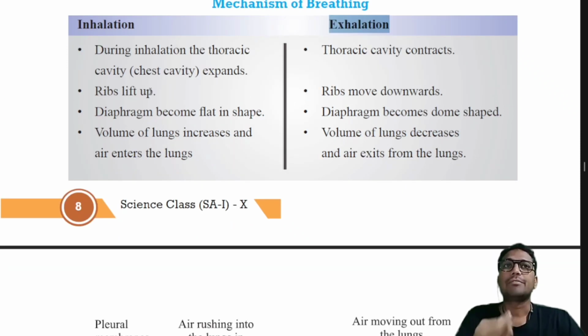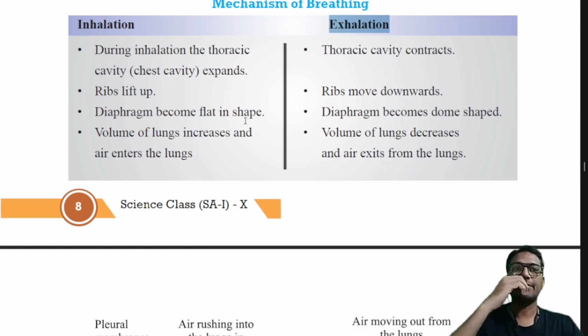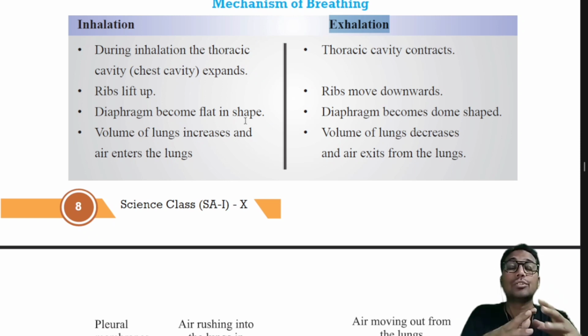Inhalation of the ribs lifts upward and outward, whereas exhalation of the ribs moves downwards and inwards. Diaphragm becomes flat in shape. Okay, so when inhaling, the diaphragm, which is dome shaped, becomes flat. So the area inside increases, therefore the pressure decreases. The larger the volume, the lesser will be the pressure.